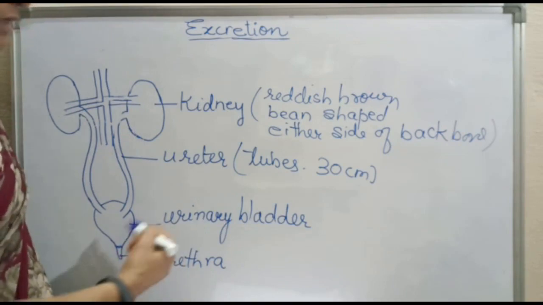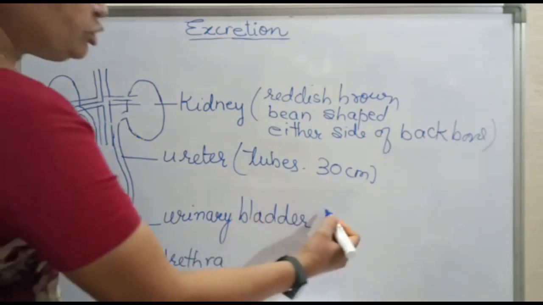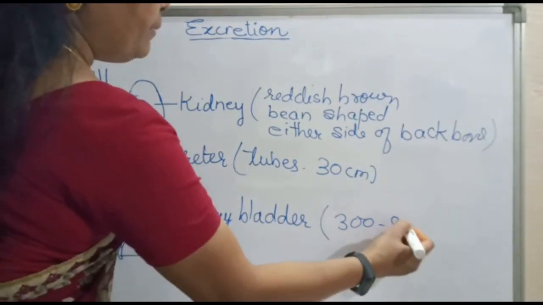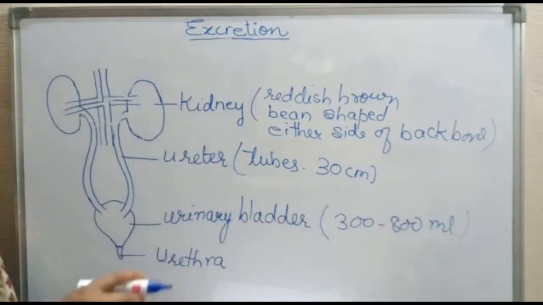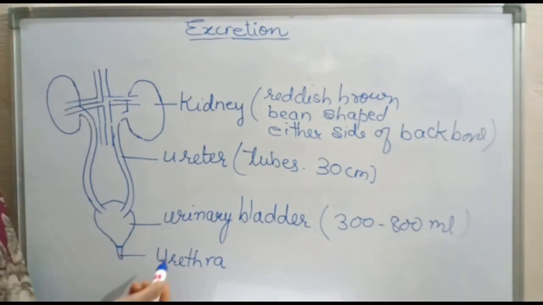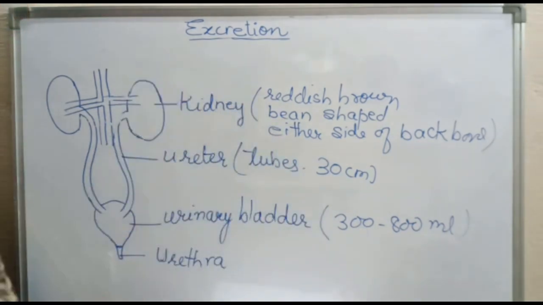It stores urine brought by the ureter, and its storage capacity is 300 to 800 ml. But be careful that 800 ml is a very painful condition. Now urethra. This urethra takes urine from urinary bladder to outside the body.